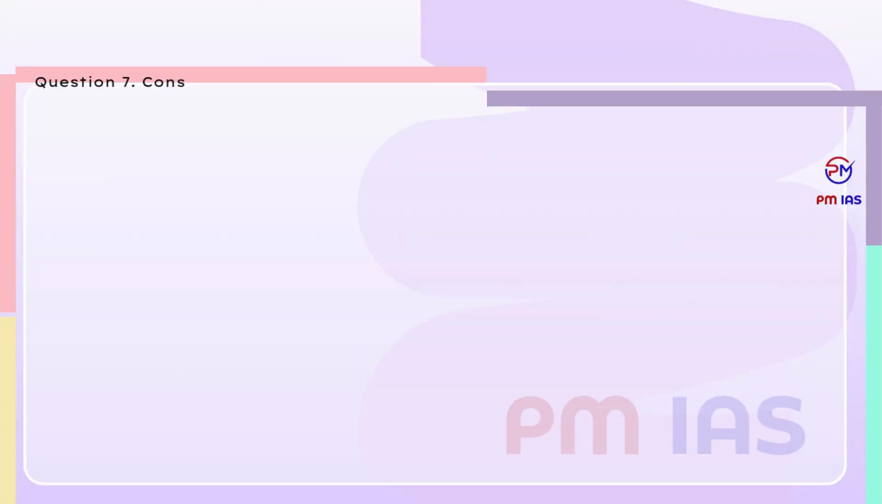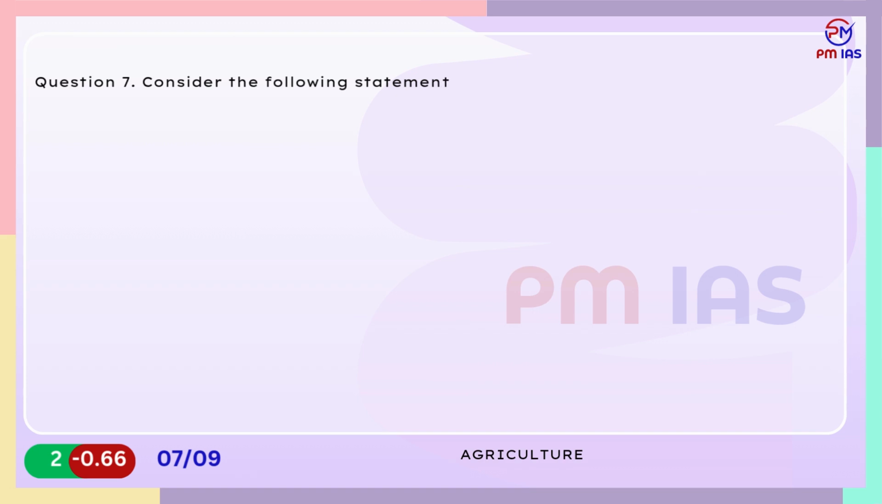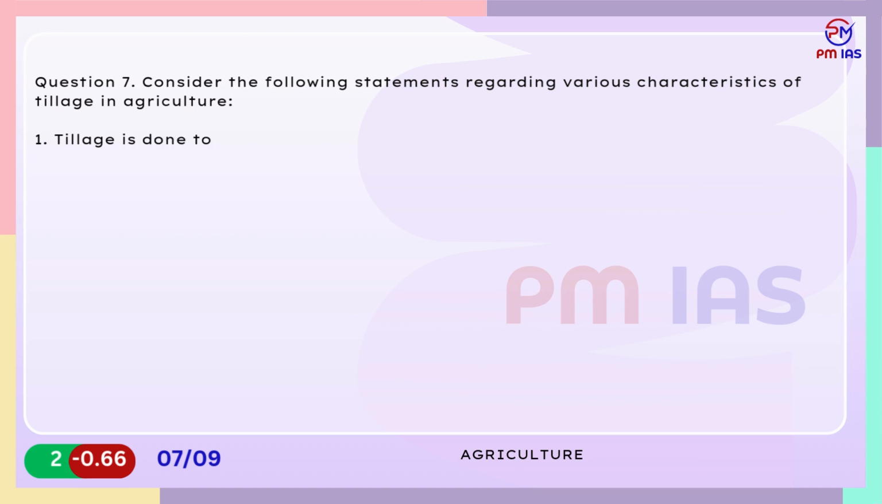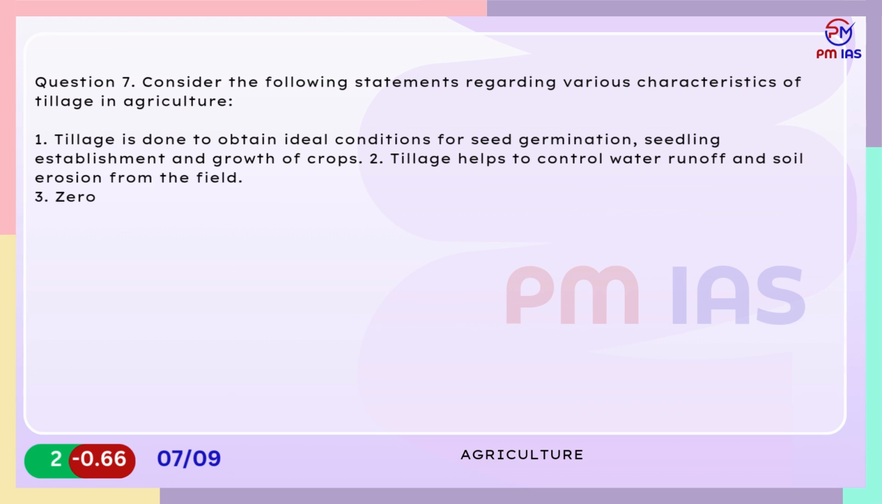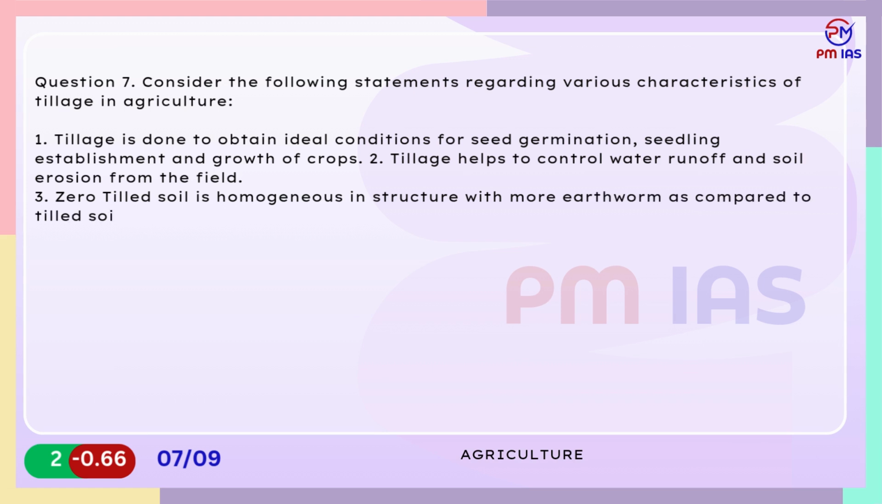Question 7. Consider the following statements regarding various characteristics of tillage in agriculture. 1. Tillage is done to obtain ideal conditions for seed germination, seedling establishment, and growth of crops. 2. Tillage helps to control water runoff and soil erosion from the field. 3. Zero-till soil is homogeneous in structure with more earthworms as compared to till soil. 4. Zero-tillage is an evolutionary concept which is not practiced in India presently.